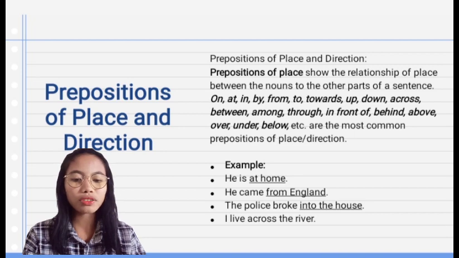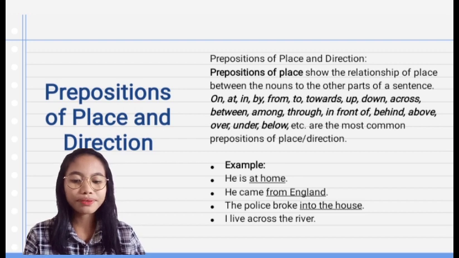Number 2, preposition of place and direction. Prepositions of place show the relationship of place between the nouns to the other parts of a sentence. On, at, in, by, from, to, towards, up, down, across, between, among, through, in front of, behind, above, over, under, below, and so on are the most common prepositions of place or direction.